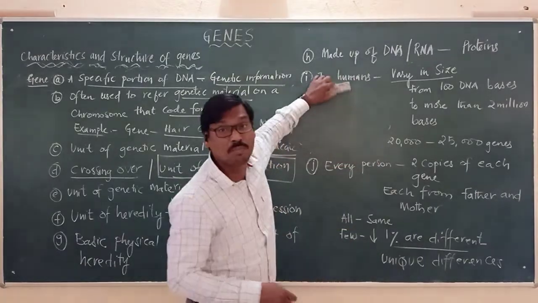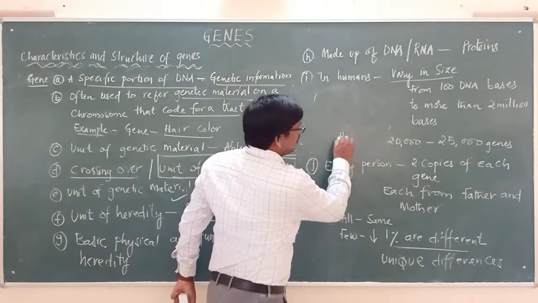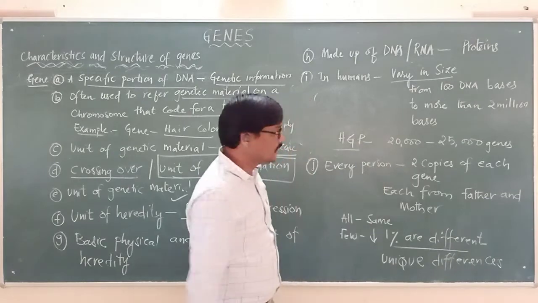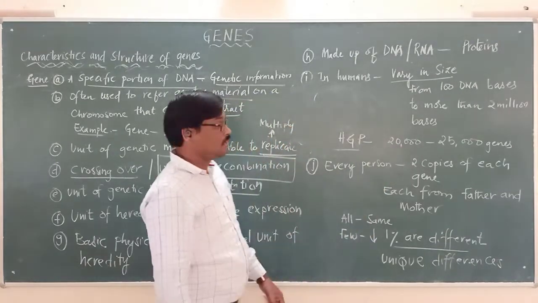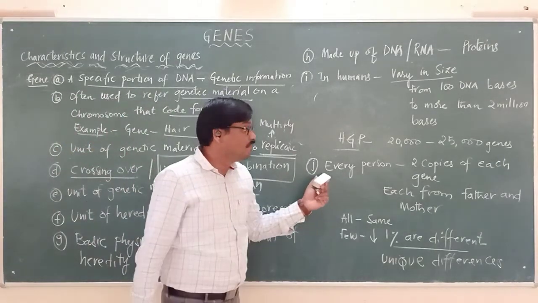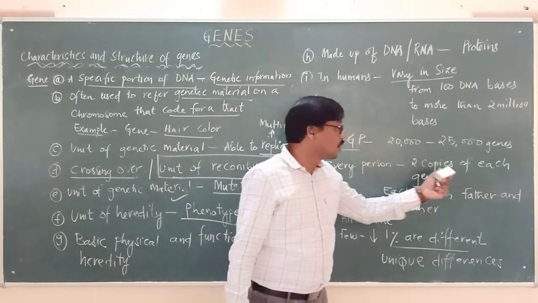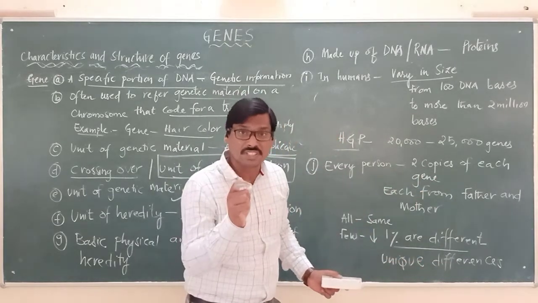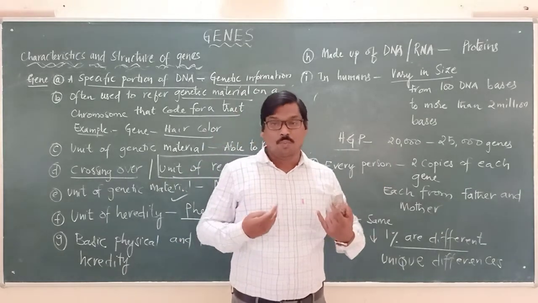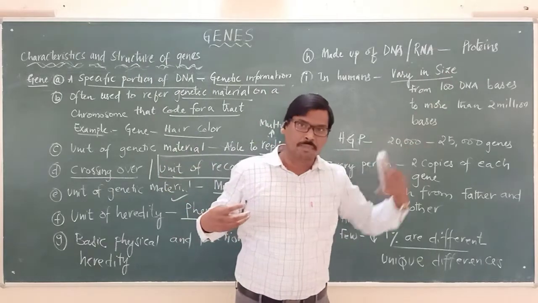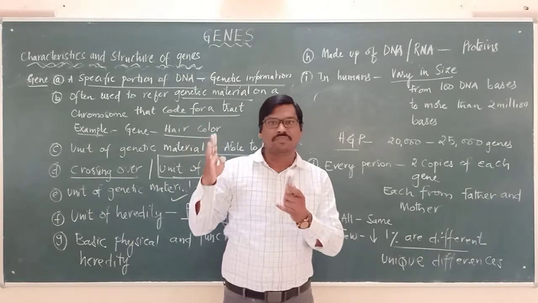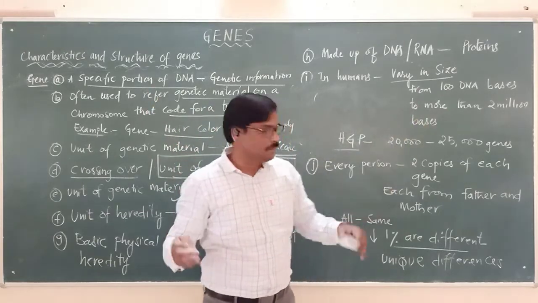So in the Human Genome Project, it was studied that there are 20,000 to 25,000 genes in a human cell, and every person has 2 copies of each gene. I will have 2 copies of the same gene, one coming from my father, one coming from my mother, and in the same way with everybody, even you will have 2 copies of a gene, one coming from your mother, one coming from your father.